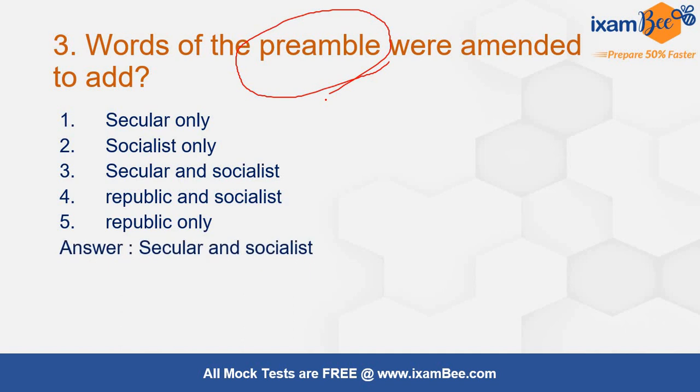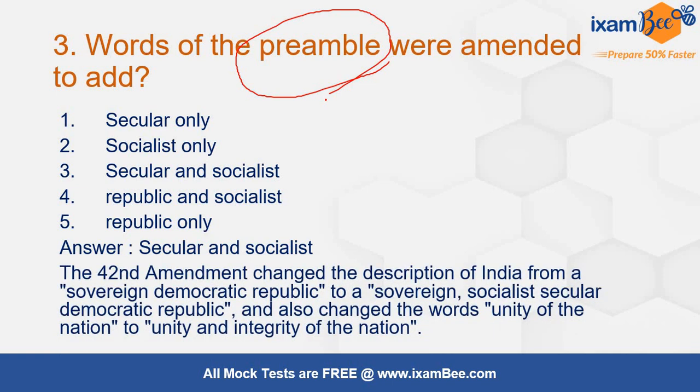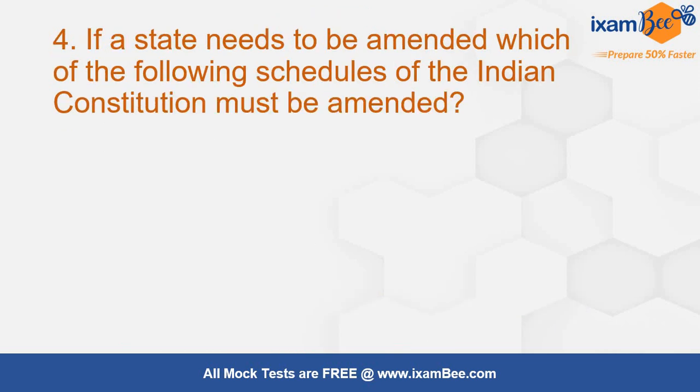Answer is of course secular and socialist. ये originally नहीं थे preamble में. 42nd amendment has added these words into the preamble. Not only these, but also the words unity of nation was changed to unity and integrity of the nation. So that also you should keep a note and remember. यहाँ से questions आने के काफ़ी chances हैं.